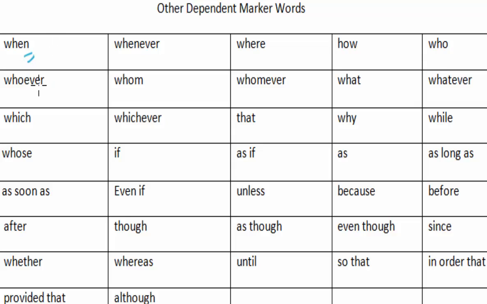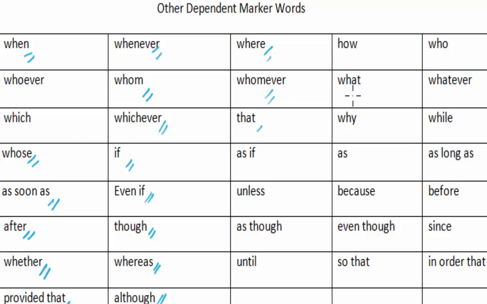You have however, whoever, which, whose, as soon as, after, whether, provided that, whenever, whom, whichever, if, even if, though, whereas, although, where, whomever, that, as if, unless, as though, until.